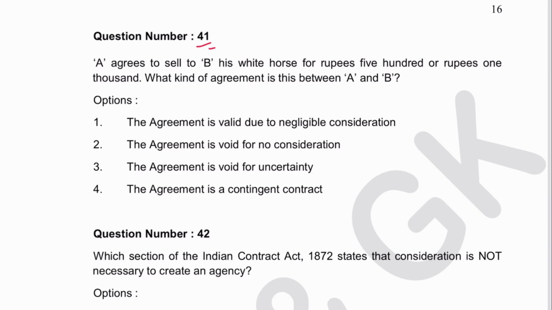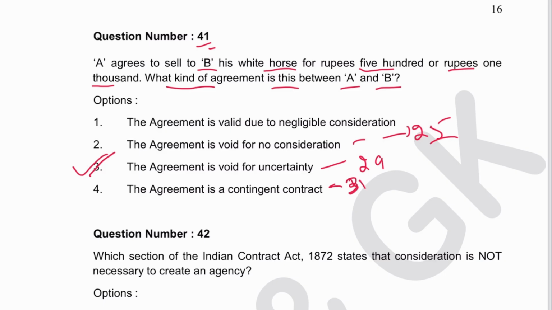Next is 41. A agreed to sell to B his white horse for rupees 500 or rupees 1000. What kind of agreement is this between A and B? This is a void agreement, void for uncertainty. 3 is the answer. Section for uncertainty is 29. For no consideration, 25. Contingent contract, just mention Section 31 of the Contract Act.